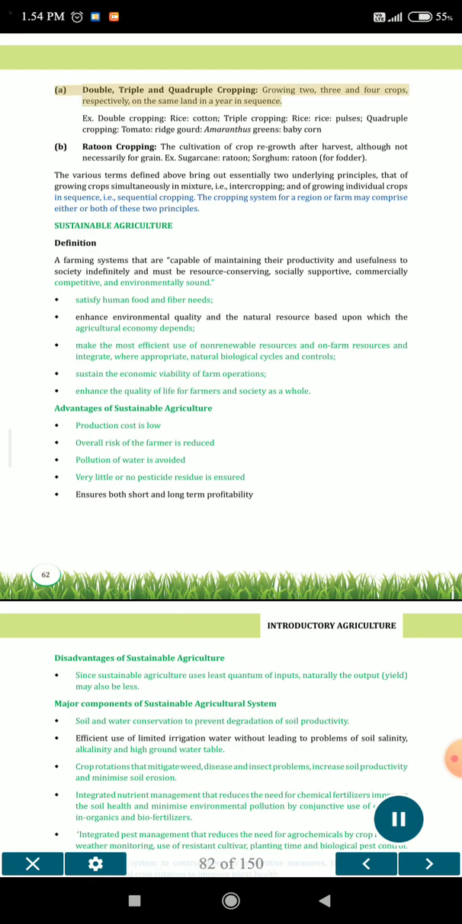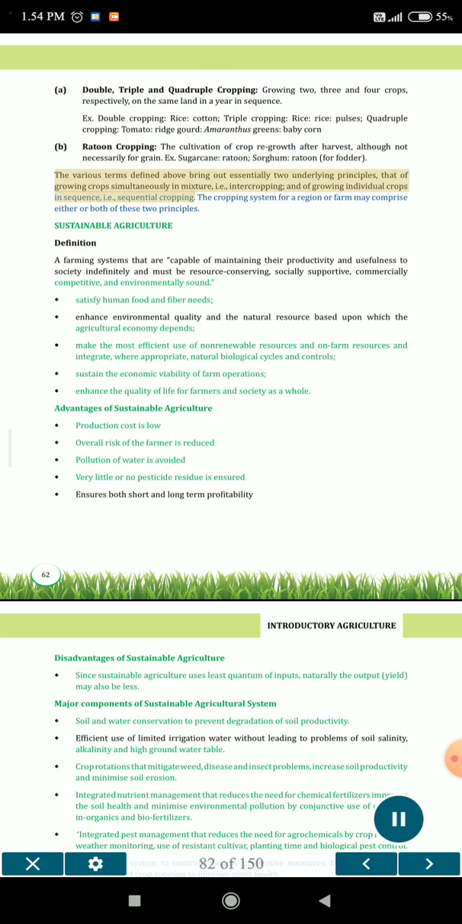Double, triple and quadruple cropping: growing 2, 3 and 4 crops, respectively, on the same land in a year in sequence. Example: double cropping, rice, cotton; triple cropping, rice, pulses; quadruple cropping, tomato, ridge gourd, amaranthus greens, baby corn. Ratoon cropping is the cultivation of crop regrowth after harvest, although not necessarily for grain. Example: sugarcane ratoon, sorghum ratoon for fodder.